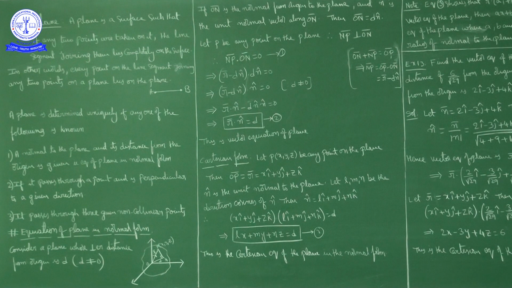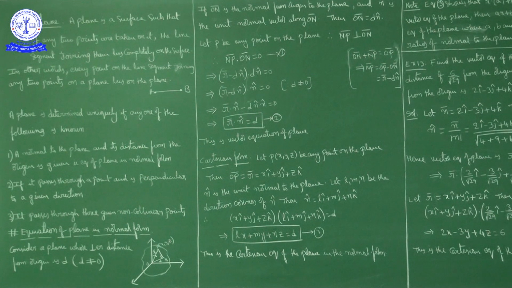Okay, three methods. One is the normal to the plane is known and the distance from the origin to the plane is given, normal form. Second, if it passes through a point and is perpendicular to a given direction, a point on the plane is given and the normal to the plane is given. Third, if it passes through three given non-collinear points, then we can find the equation of the plane uniquely.